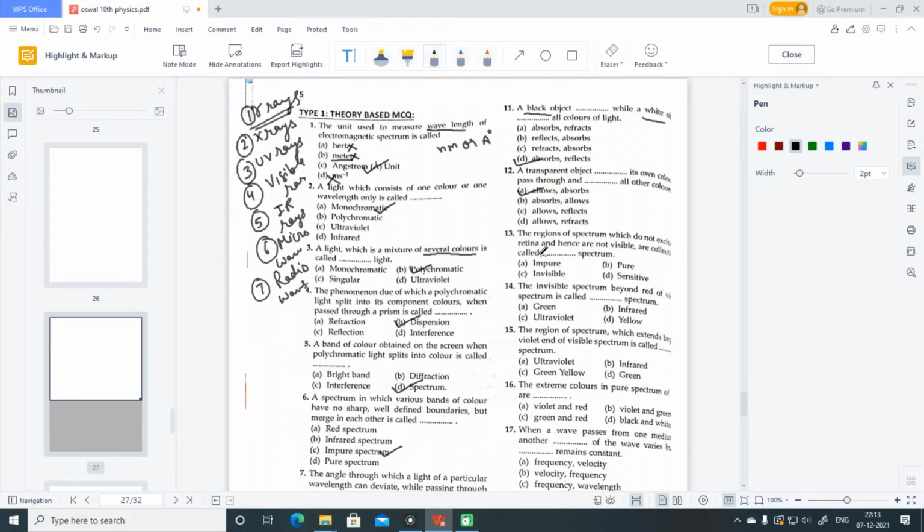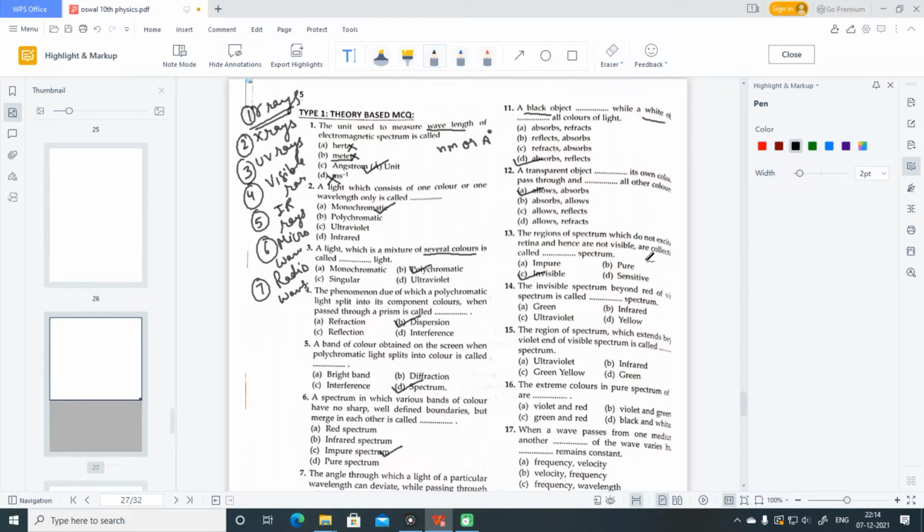13th option, a region of spectrum which does not excite the retina and hence is not visible is collectively called dash spectrum. They are called invisible spectrum as they are not visible to us. Next question. The invisible spectrum beyond red of the visible spectrum is called green, UV, yellow, infrared.